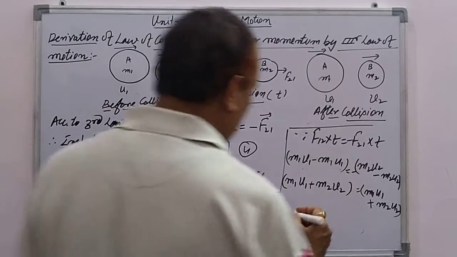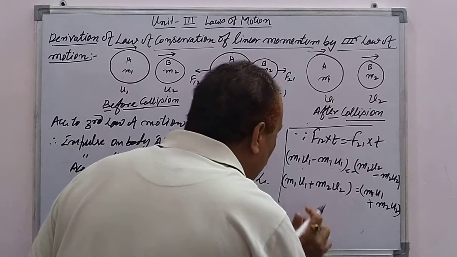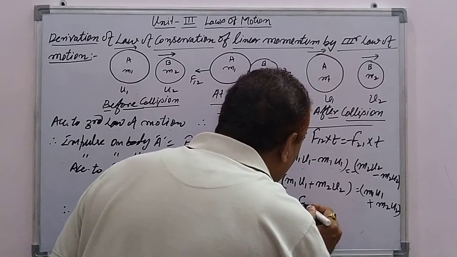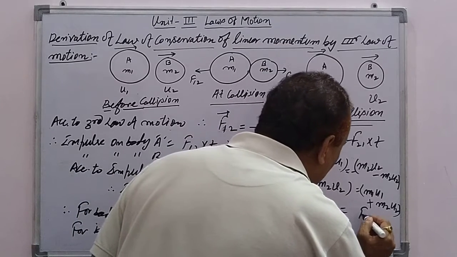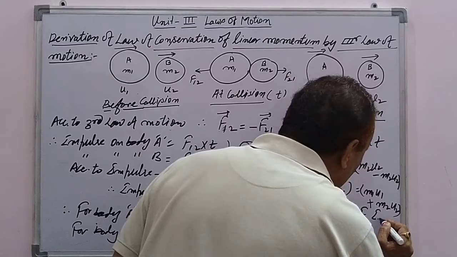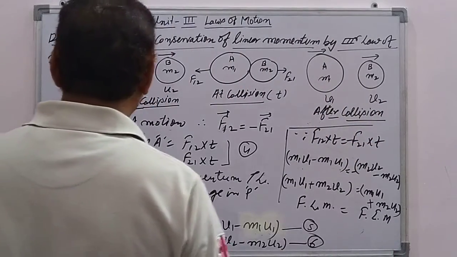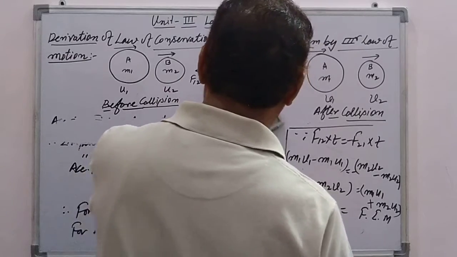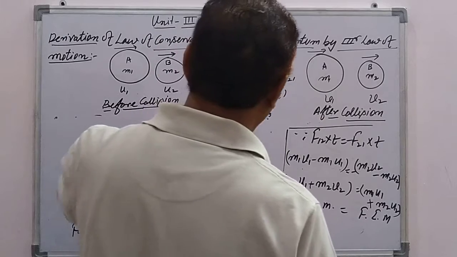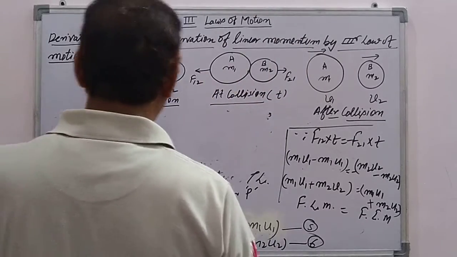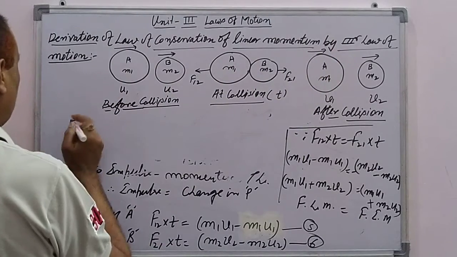From this equation, the initial momentum is equal to the final momentum. So for the two body system, the initial linear momentum is always equal to the final momentum.